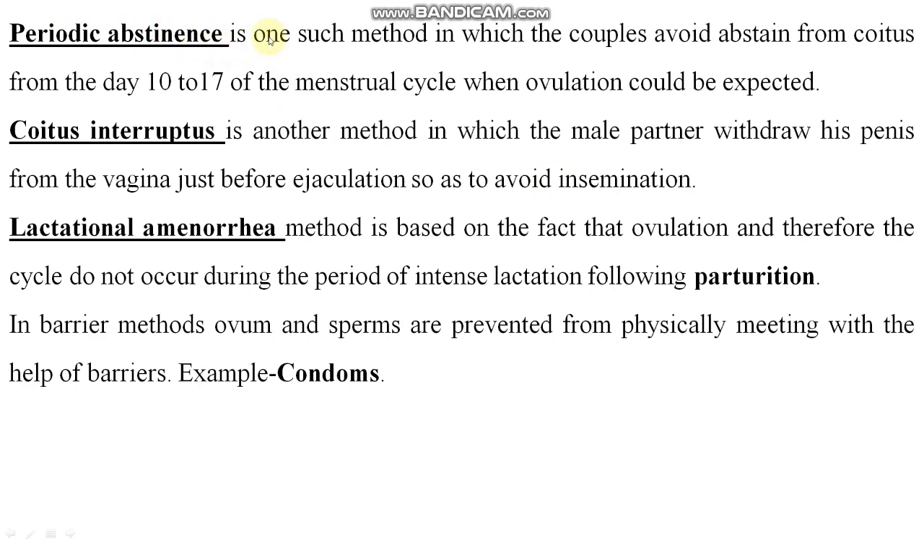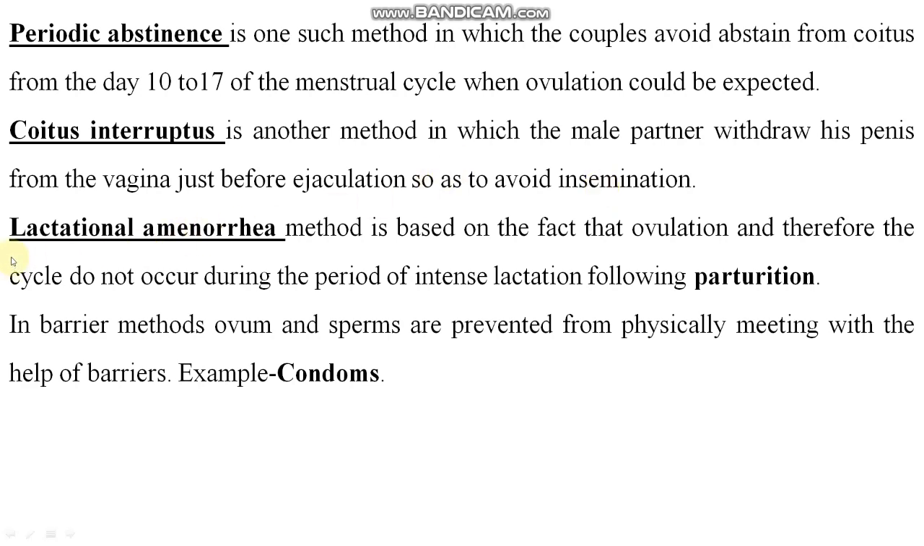This is also a method where the couples abstain from coitus from day 10 to 17 of the menstrual cycle, right? This is the time period when ovulation takes place. So coitus interruptus is another method in which the male partner withdraws his penis from the vagina just before ejaculation so as to avoid insemination. Insemination, you know, students, I will not repeat it here. If you don't know, go through my last video.